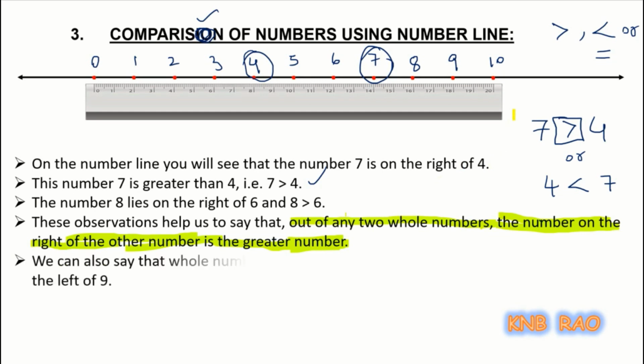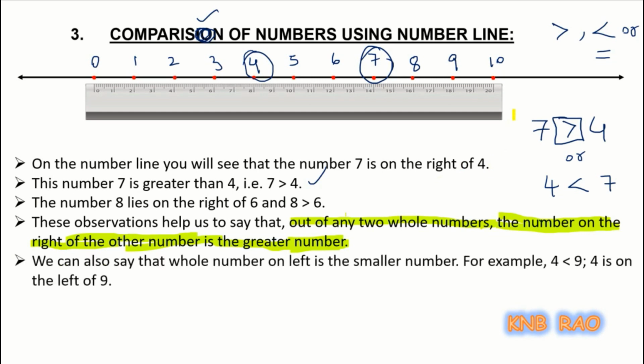Now we can also say that the whole number on the left side is smaller than the other number. Vice versa is that only. 4 is smaller than 9 because 4 lies on the left side of 9.